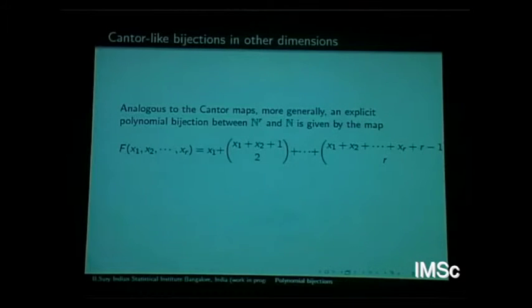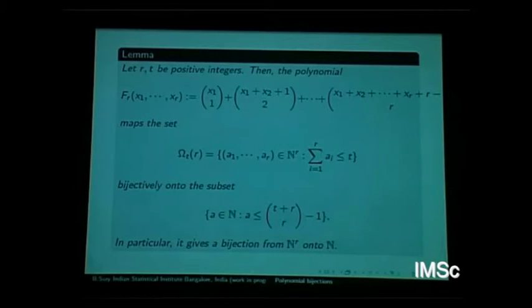All are elementary here. If you have higher dimensions, N cross N cross N, r copies, then look at this polynomial function. Here is a simple proof that this gives a bijection from N to the r to N. Of course, I don't think there is even a conjecture of what all the bijections from N to the r to N are for general r. So let's look at this little lemma.